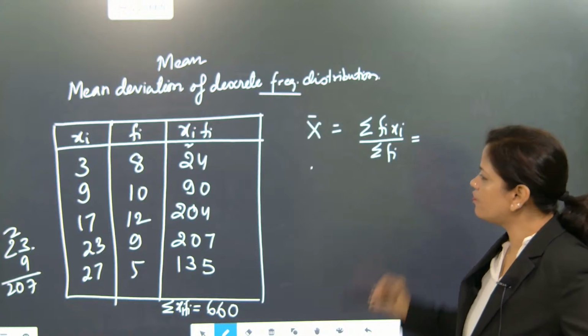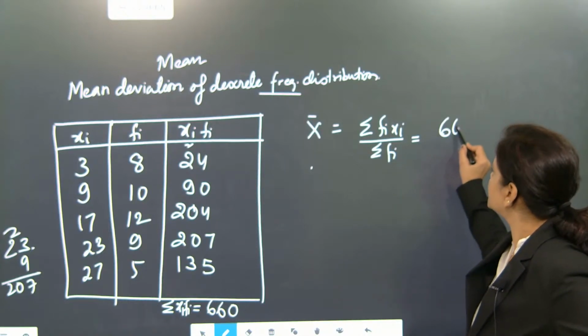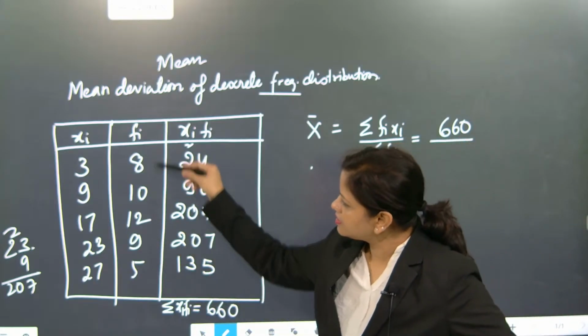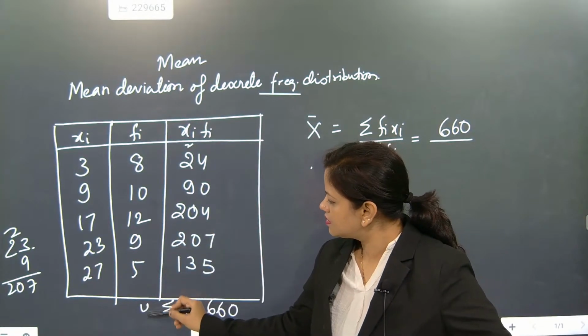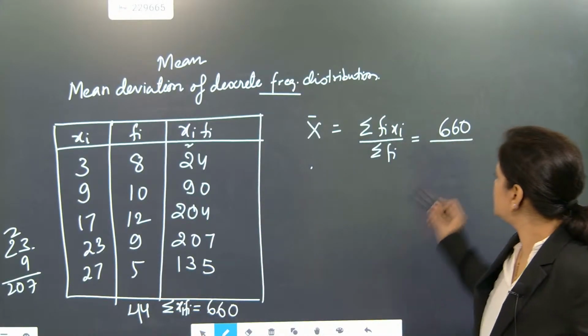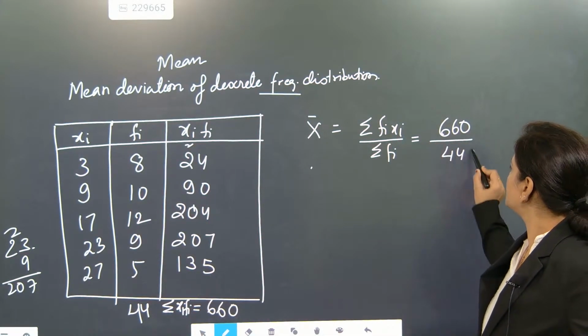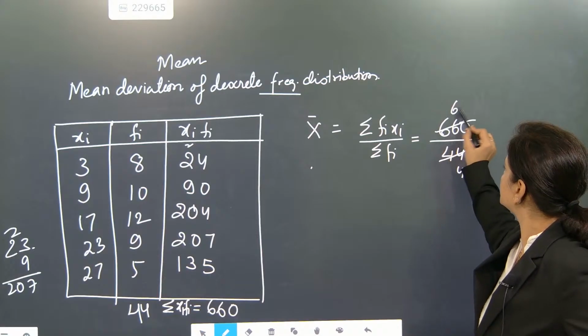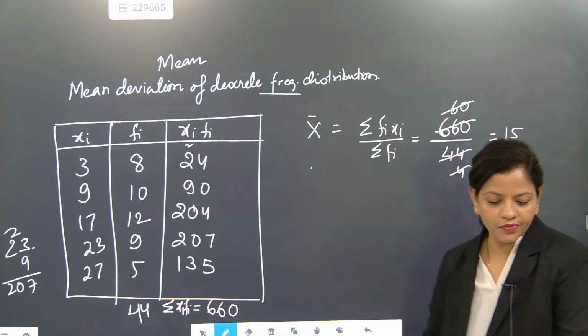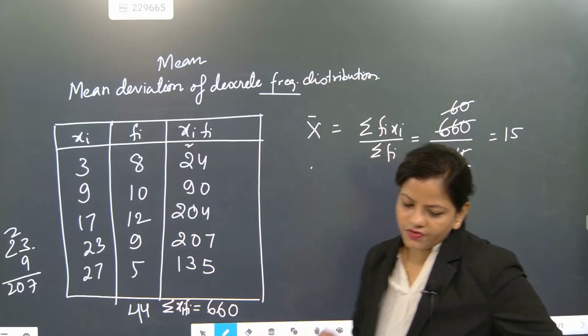So overall, we divide 660 by the addition of the frequencies, which comes to 44. So 11, 4, 60, 15 came. So here the mean is coming as 15.